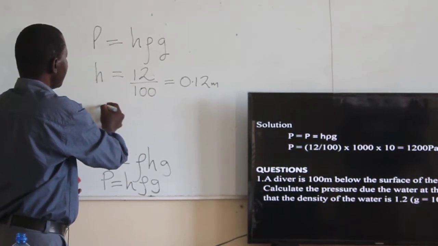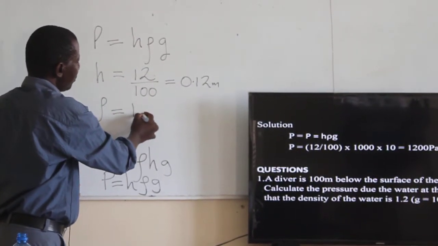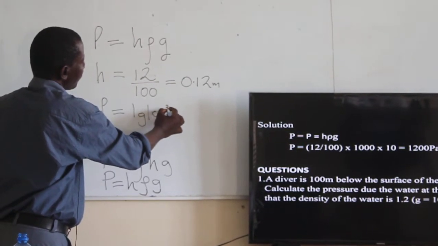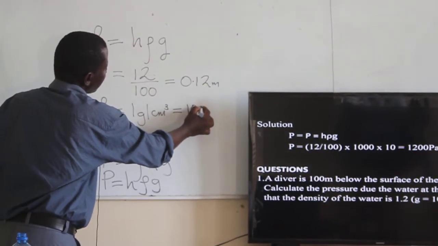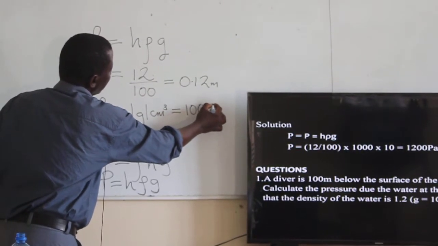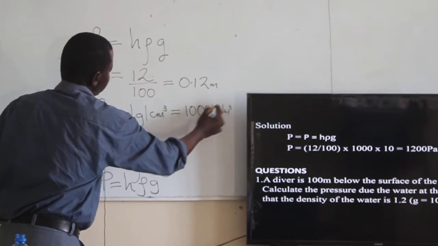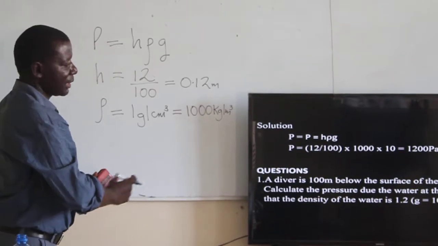The density is 1 gram per cubic centimeter, which is equal to 1,000 kilograms per cubic meter. And G is 10 as given in the question.